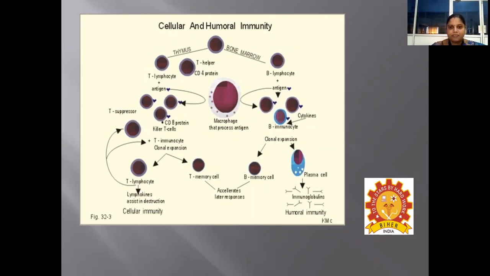And coming to B lymphocytes, once it encounters the antigens, with the help of certain cytokines, it has the ability to go for clonal expansion, and it has the ability to get expanded or differentiated as memory B cell and plasma cell. And this plasma cell is responsible for the production of antibodies or immunoglobulins, which in turn will give humoral immunity to protect us from various antigens.